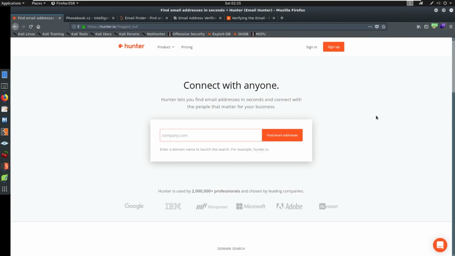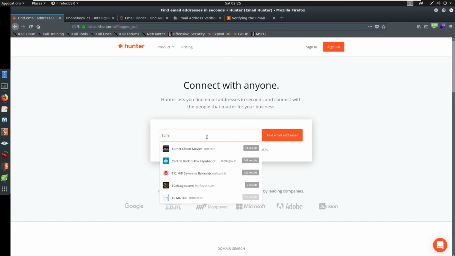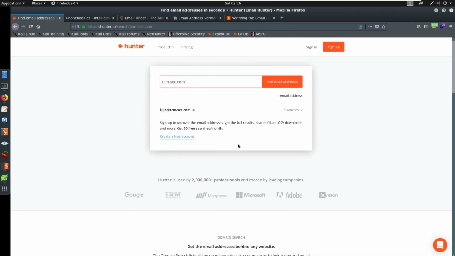So hunter.io, you just come to hunter.io. You get like 50 or 100 free searches a month. I don't remember what it is, but it's a fair amount. You can come here and basically just type in a company name. So say I want to type in TCM Security, TCM-sec. And you can see TCM Security here. We get one result on the email address. So we'll click it and see what happens here.